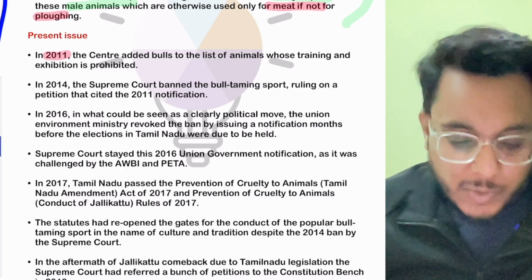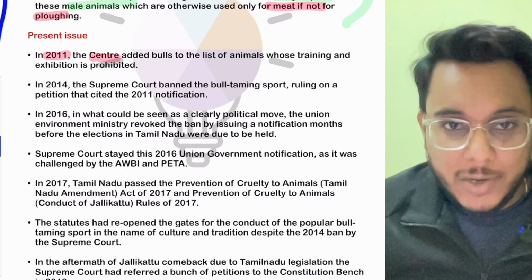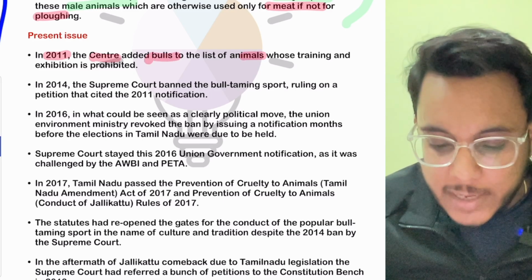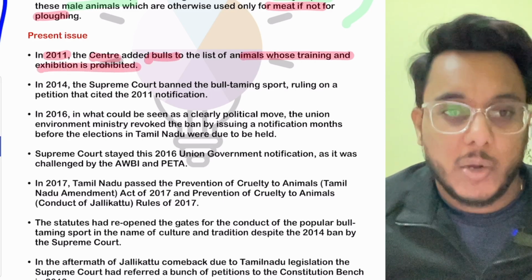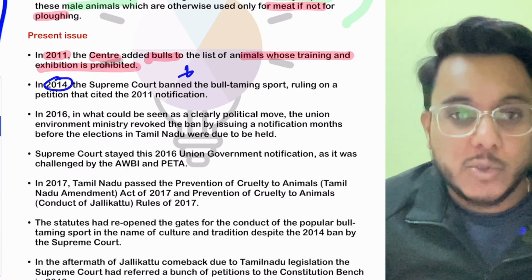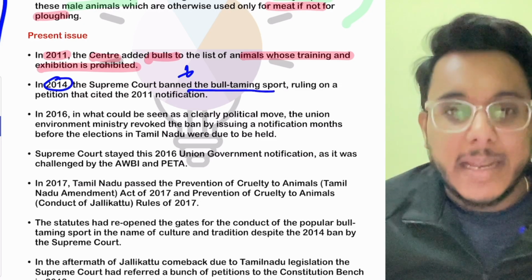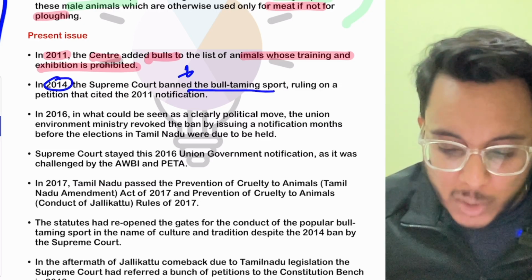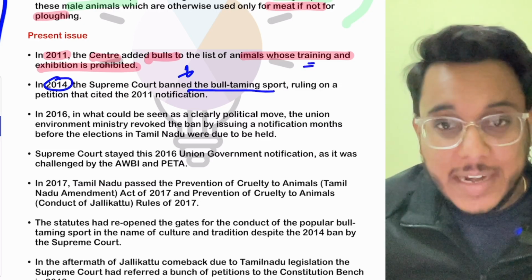Because of that, in 2011, what happened? The government added the bull to the list of animals whose training and exhibition is prohibited. And on this basis, in 2014, the Supreme Court banned this bull taming sport. They said that the bull, its exhibition, its training cannot be held.